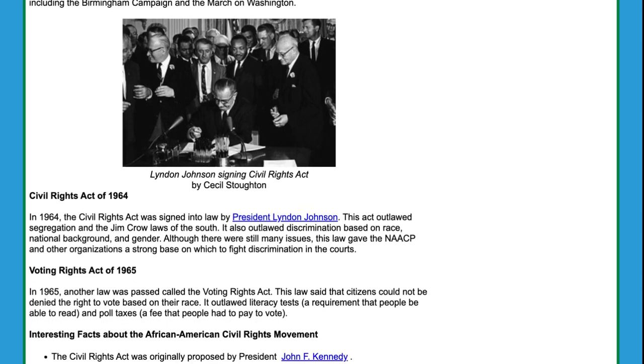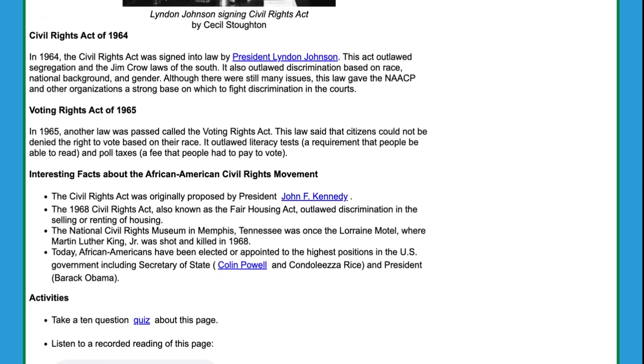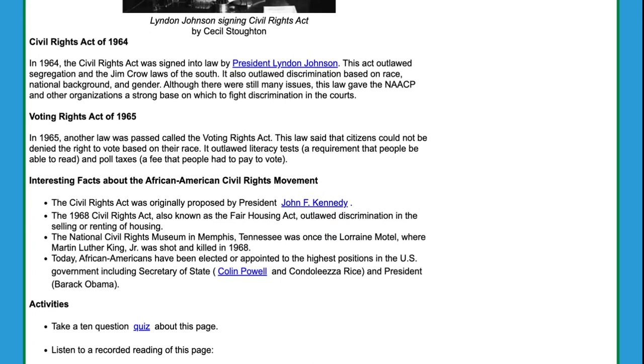Civil Rights Act of 1964. In 1964, the Civil Rights Act was signed into law by President Lyndon Johnson. This act outlawed segregation and the Jim Crow laws of the South. It also outlawed discrimination based on race, national background, and gender. Although there were still many issues, this law gave the NAACP and other organizations a strong base on which to fight discrimination in the courts.